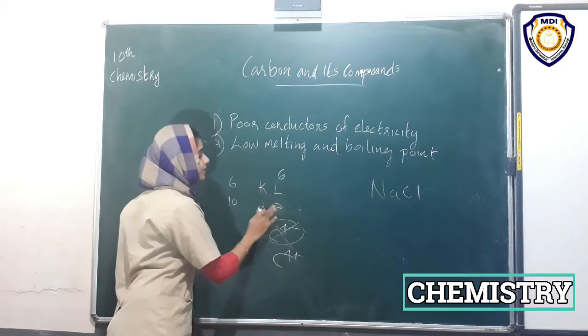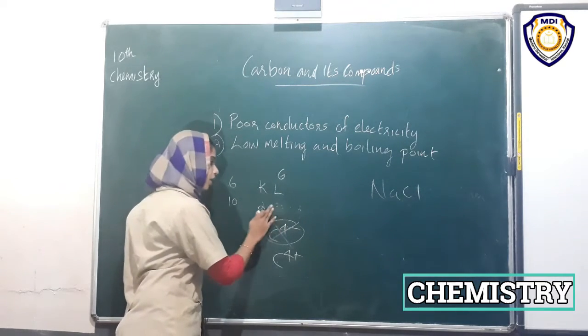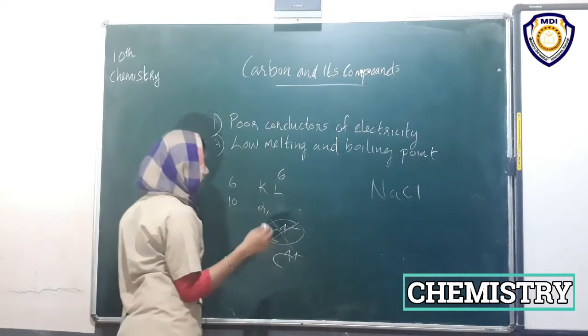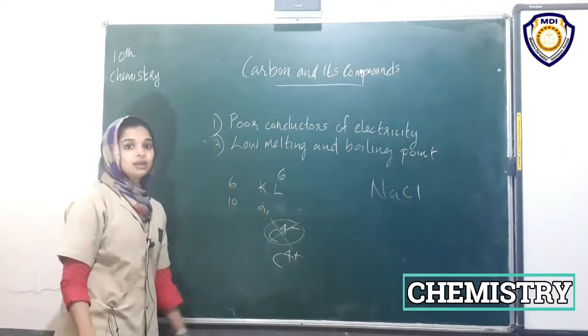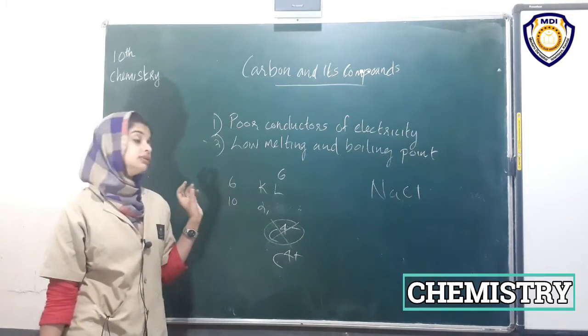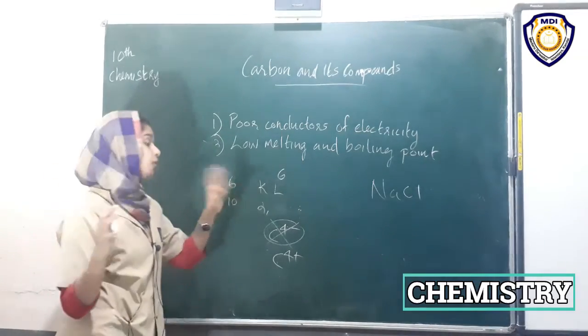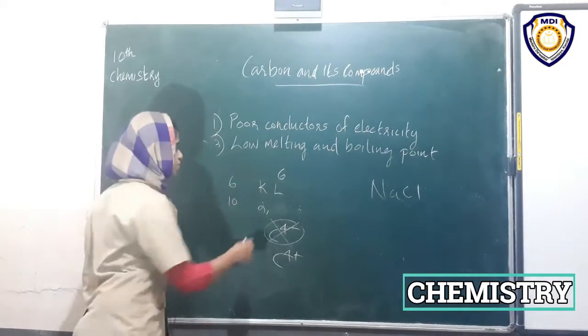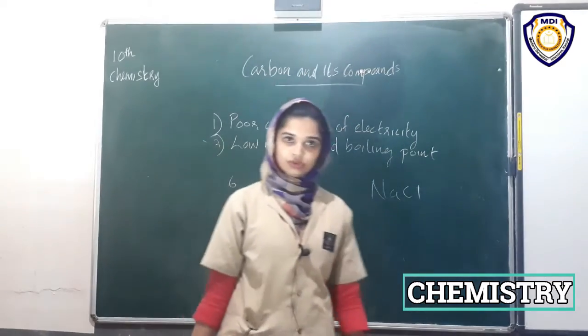Again applying energy, it can donate 1 more electron, and again applying more energy, the next electron also. So the carbon atom needs a lot of energy to donate 4 electrons. So it is also difficult for the carbon atom.